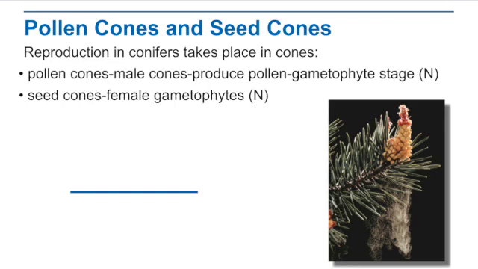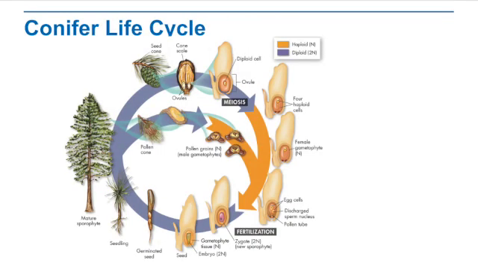Alrighty, now reproduction in conifers takes place in cones. Those two words are really similar, conifers, cones. Pollen cones are the male cones. They produce pollen. It's a gametophyte stage, so it's haploid, N. And then seed cones are the female gametophytes, and they are also haploid N. And you can see in this picture the male cone, or the pollen cone, and you can see that pollen falling off of it.